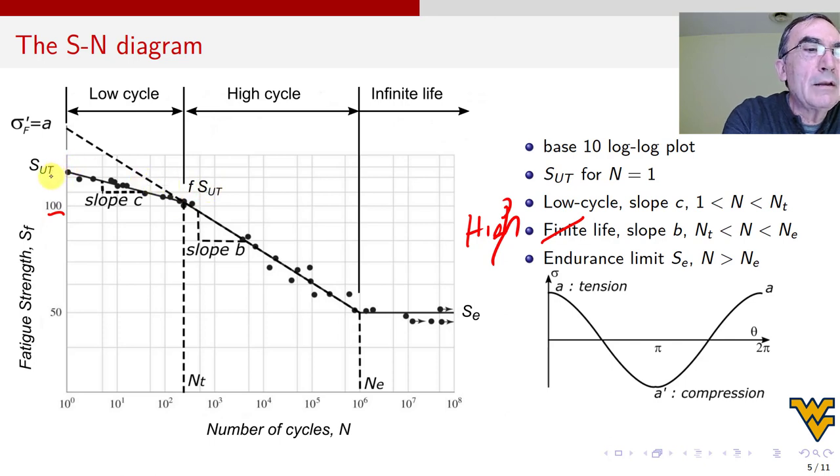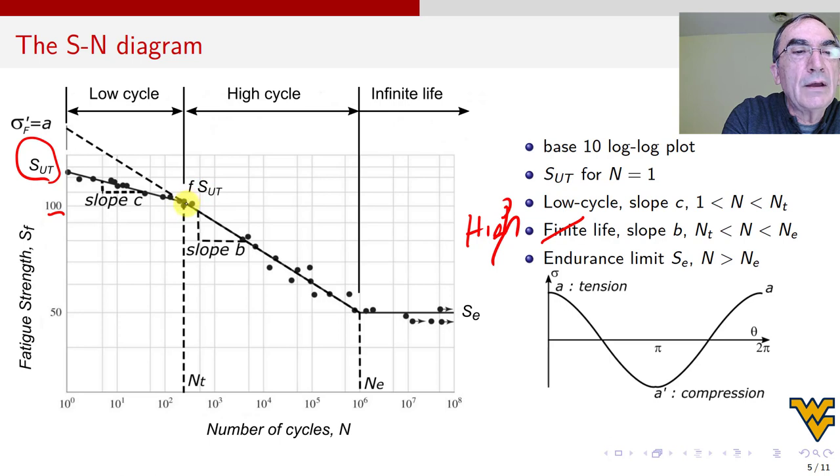The SUT is a value that is available in the literature because it's the tensile strength. So for every material you can find the tensile strength. Basically what they say is, at which point in strength do these two lines intersect? They intersect when the SUT is reduced by this factor F. So this is like a knockdown factor. It's a value that reduces SUT to come to this point.